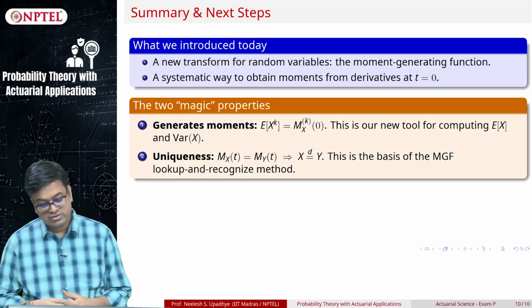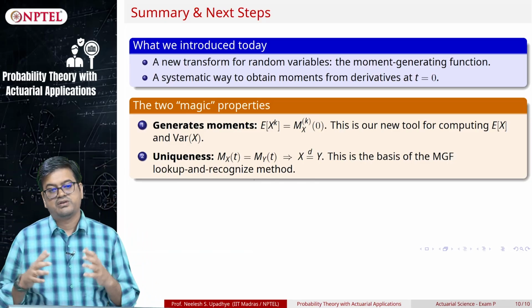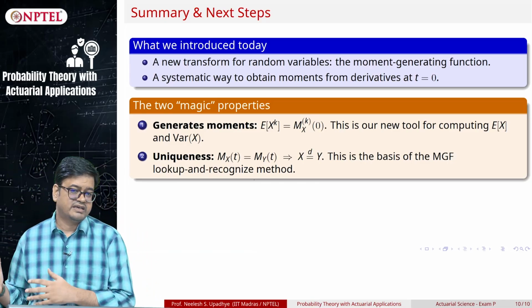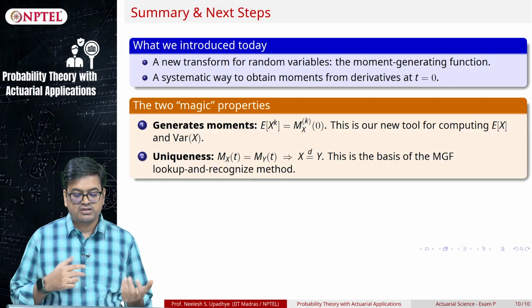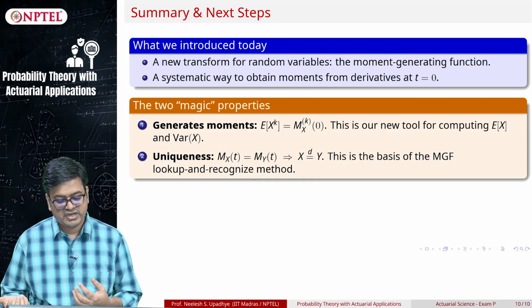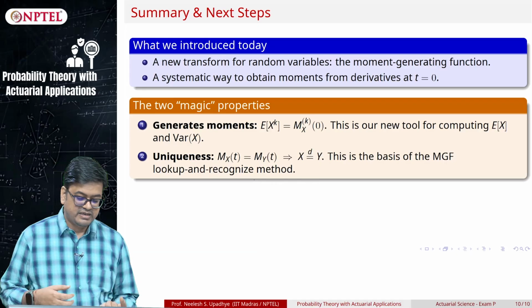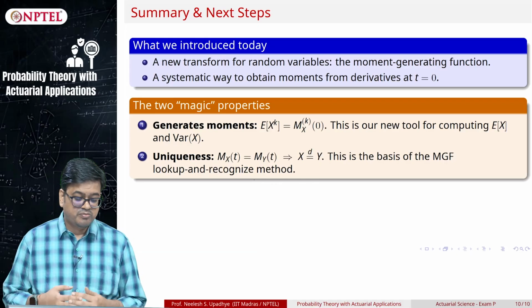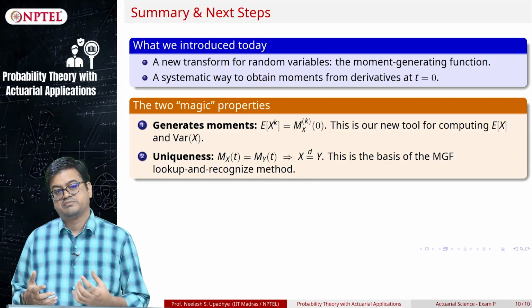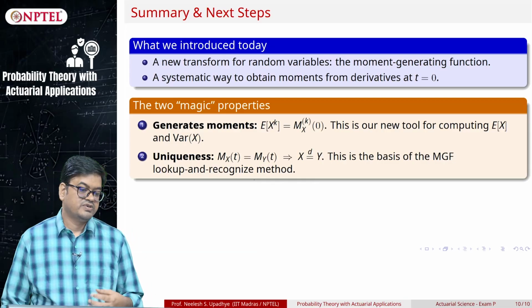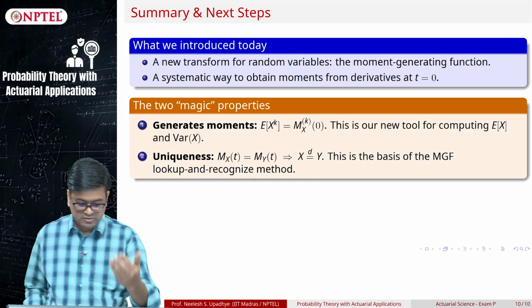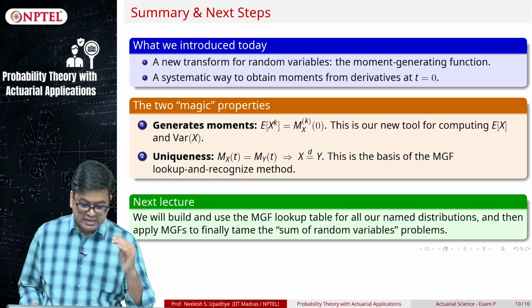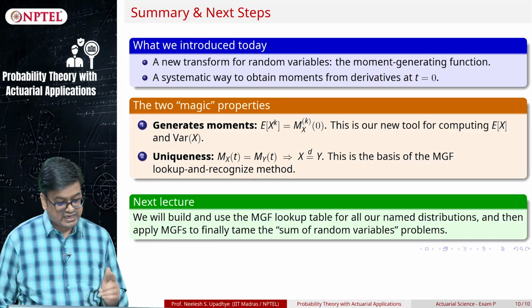I also know that if I am able to remember certain standard MGFs, I have a one-to-one correspondence between a random variable's distribution and its MGF. So I can easily identify the distribution by the lookup and recognize method, for which we need to develop mastery over that lookup table, and that is our agenda for the next lecture.